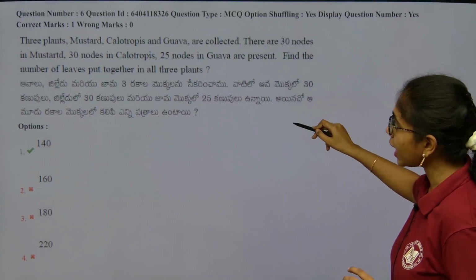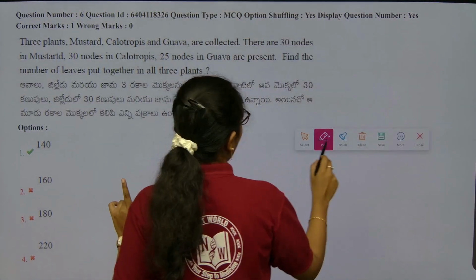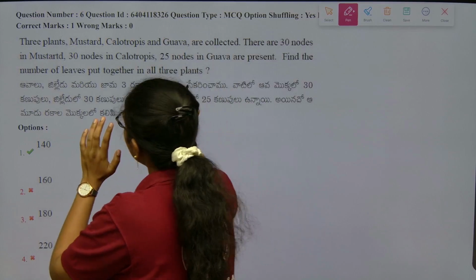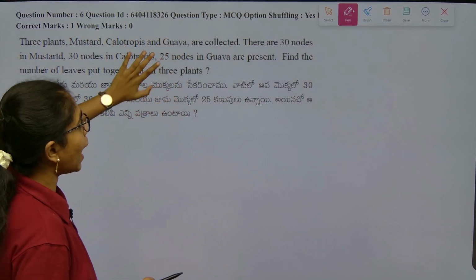This is a very nice question which is application based. Look into it, you will really enjoy solving this question. Three plants are given: mustard, calotropis and guava are collected.